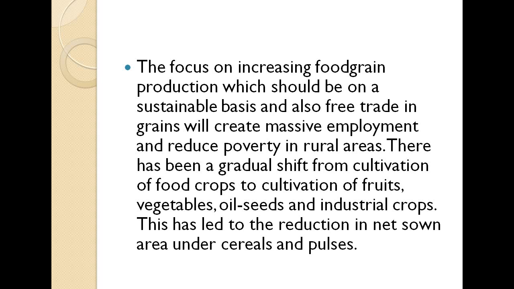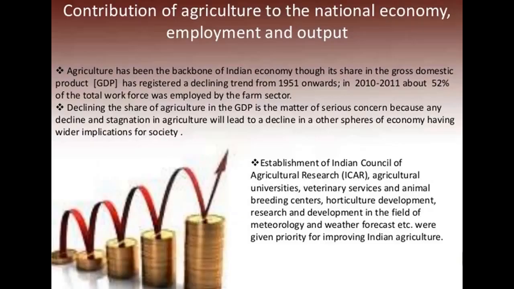There has been a gradual shift from cultivation of food crops to cultivation of cash crops now. So there was a gradual shift from food crops to the cultivation of fruits, vegetables, oil seeds, and industrial crops. And this has led to a reduction in net sown area under cereals and pulses. Now we can study about this later on.